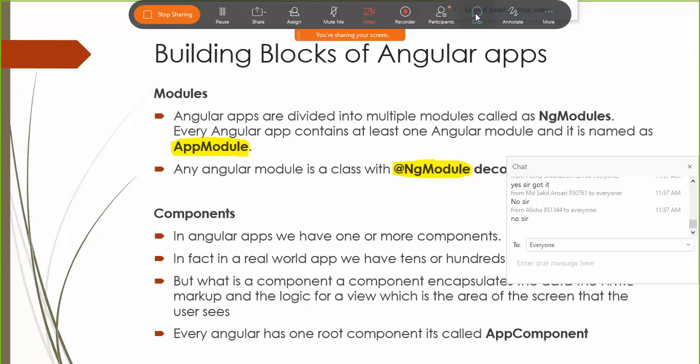Attributes from C sharp. Yeah, Srinivas, what are attributes from C sharp? Yogesh, what are attributes from C sharp?